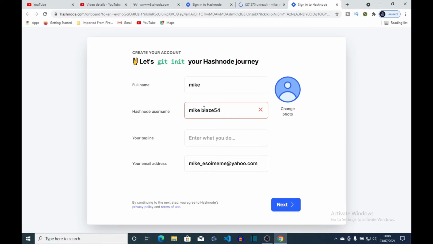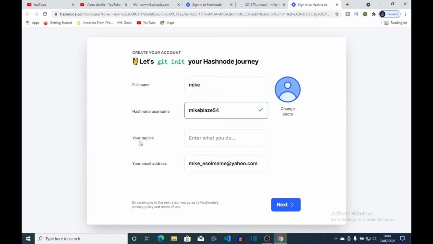Then once you do that, you notice the redness will go away. Or you could also use a camel case. If you want, you can use a camel case on your username so that you can remove the space if there's space in your name. So just use a camel case as another suggestion.